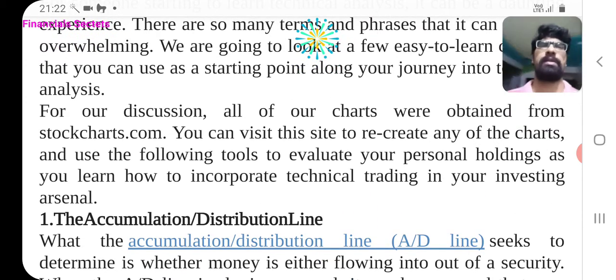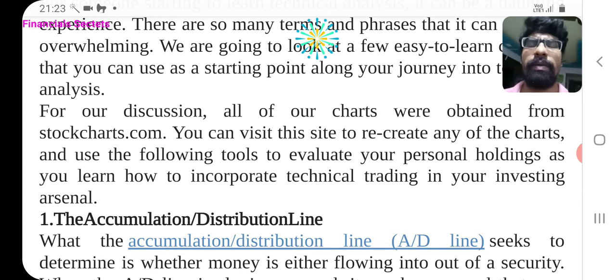For our discussion, all of our charts were obtained from stockcharts.com. You can visit this site to recreate any of the charts and use the following tools to evaluate your personal holdings as you learn how to incorporate technical trading in your investing arsenal.